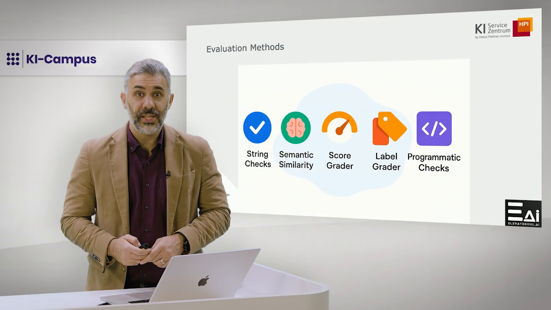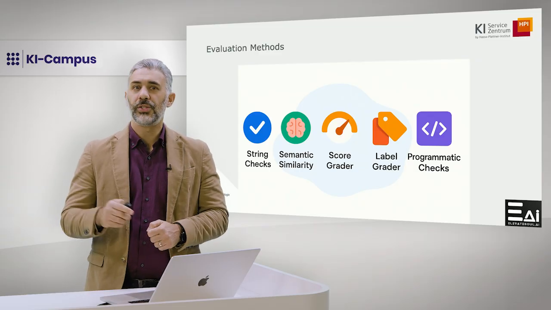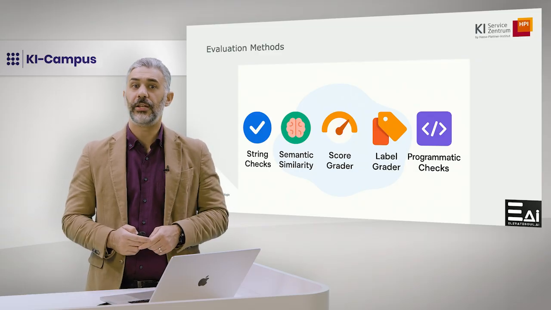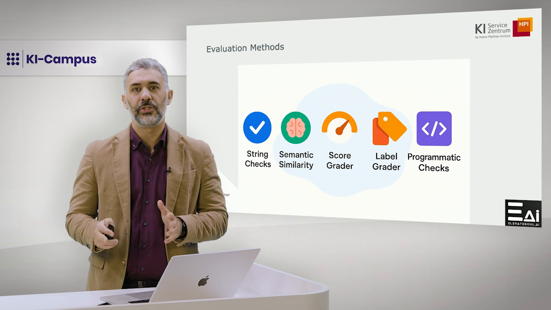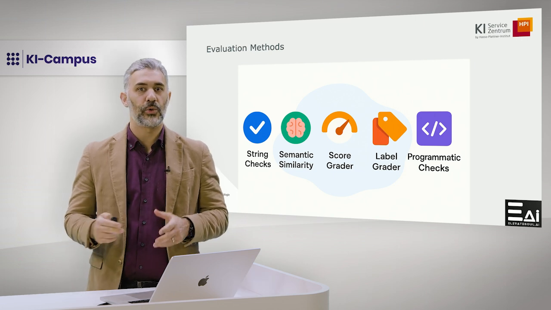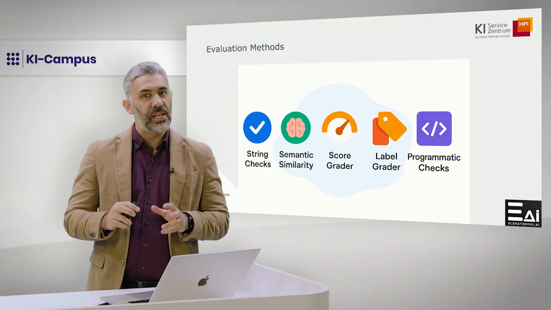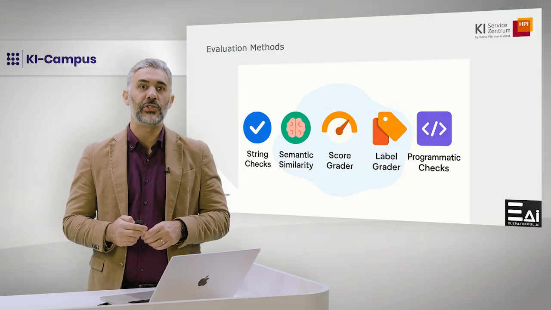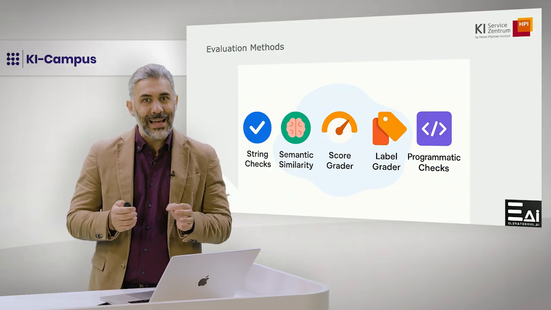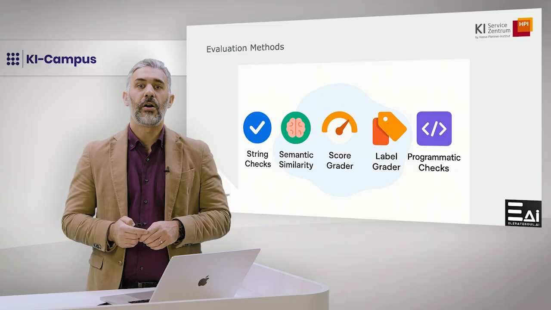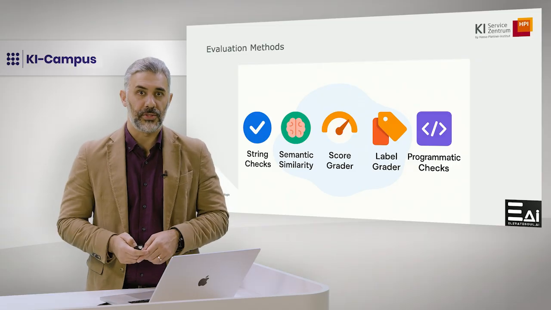Now that we have seen what we measure, the next question is how we measure it. In traditional software, tests are deterministic, but LLM systems require a wider toolbox. Modern evals combine several complementary techniques, each suited to different types of signals. Here are the most common evaluation methods.